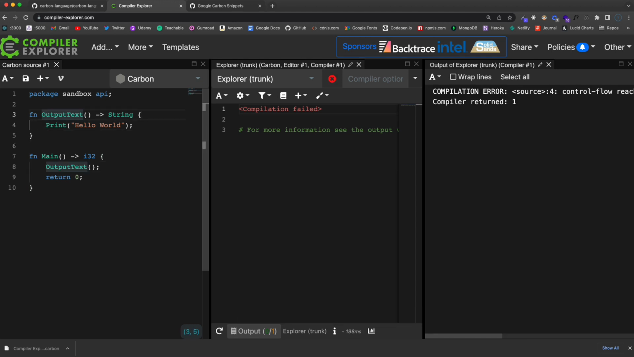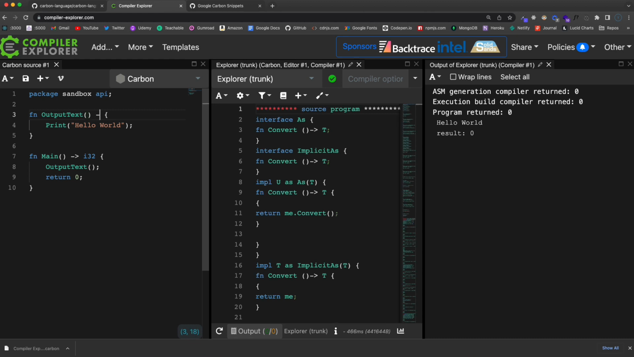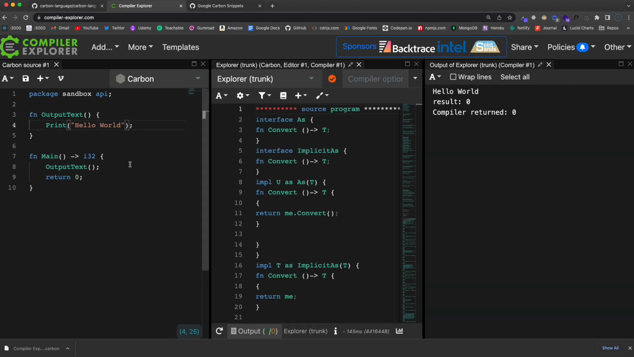We can do that. We are getting an error though because this function is no longer returning a string, so we can now get rid of it. Okay, so that's a void function, and we don't have to do, like in some languages you do this, void, that's going to throw an error. So we can just go ahead and get rid of that return.